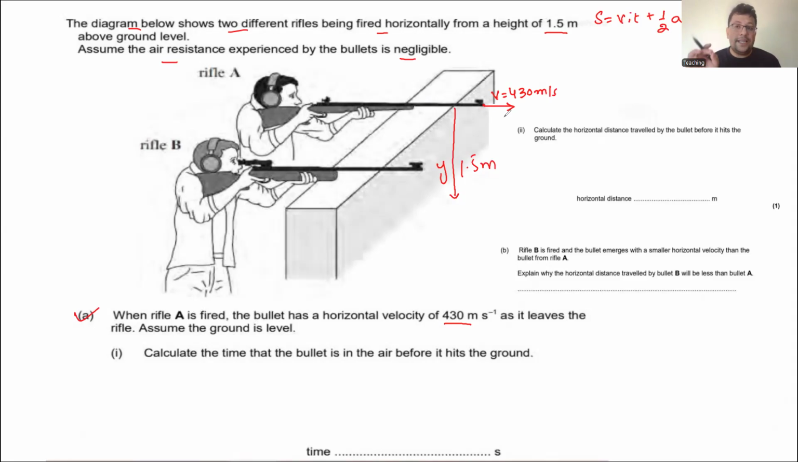Now tell me, is the velocity along the x component or the y component? Obviously, you see that here the velocity is along the x component, not the y component. If the x component of velocity is 430 meters per second, then the y component of velocity is 0. Also, we know that when we fire the bullet, it can move downward.